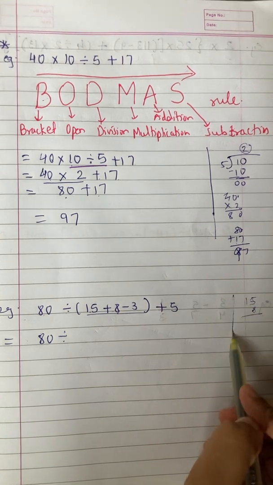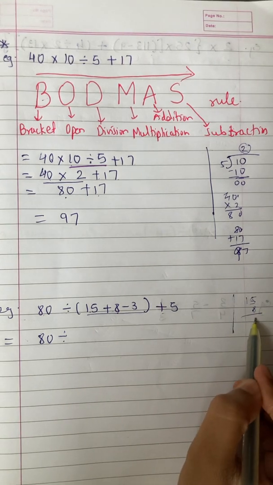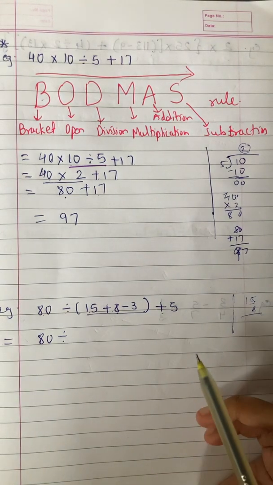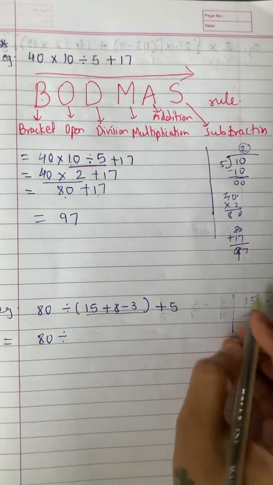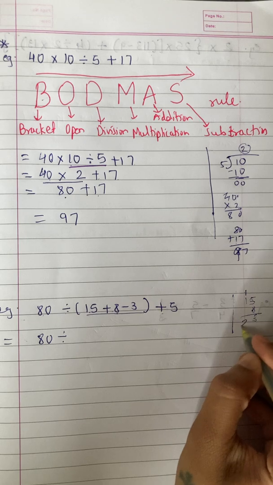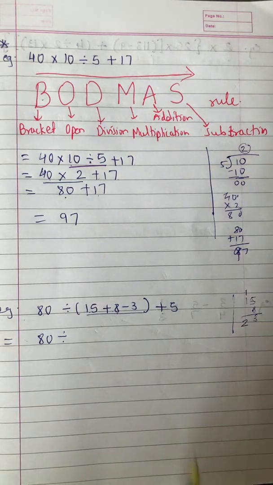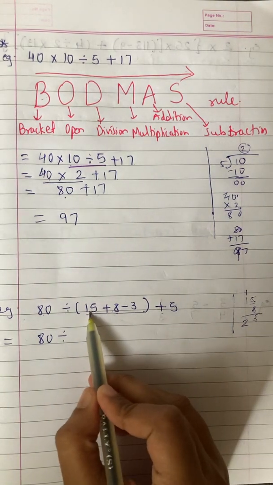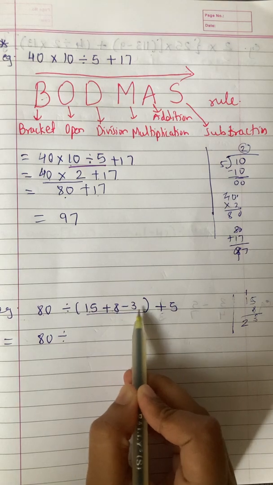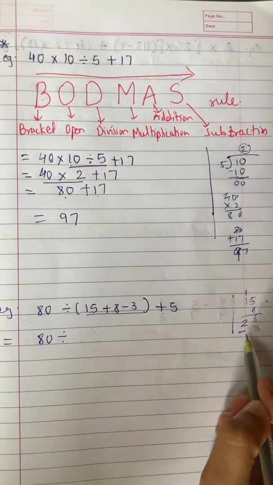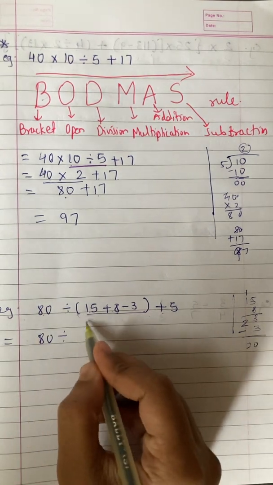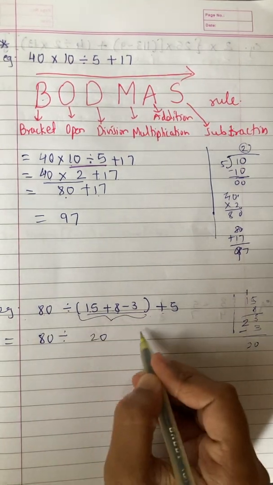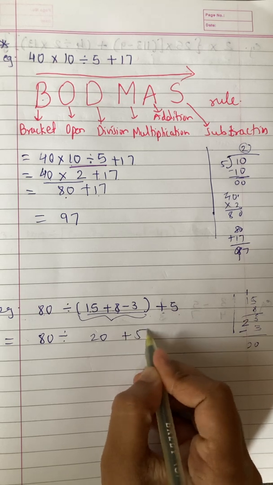8 plus 5 is 13. 8, 9, 10, 11, 12, 13. 1 carry. 1 plus 1, 2. So it's 23. 15 plus 8 is 23. Minus 3 you have to do. So 23 minus 3 is 20. So the answer of the bracket is 20. So we solve the bracket and we get the answer 20. And plus 5 you write down as it is.